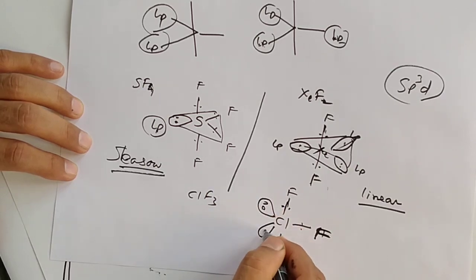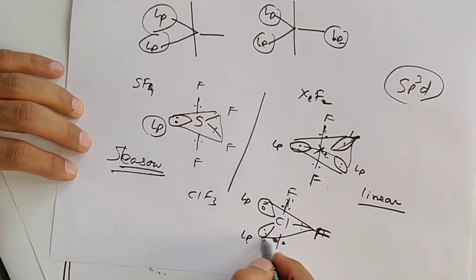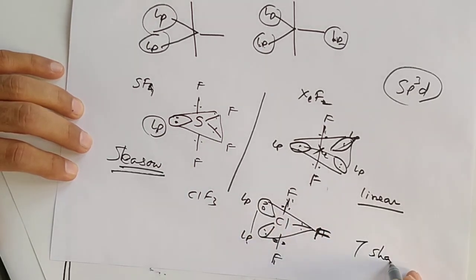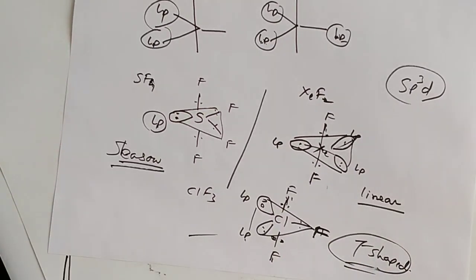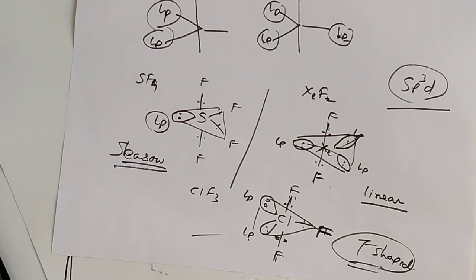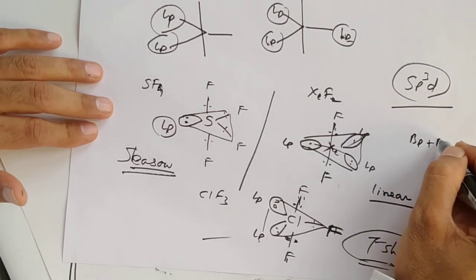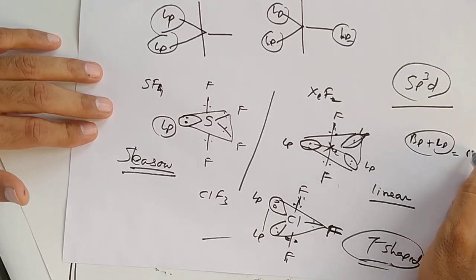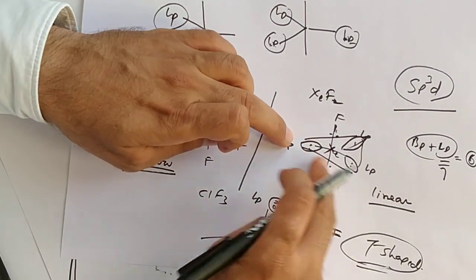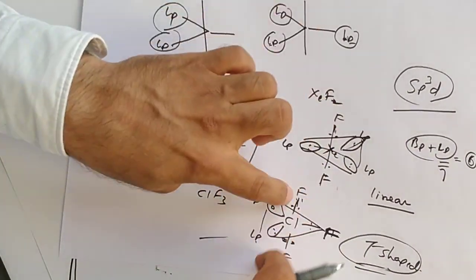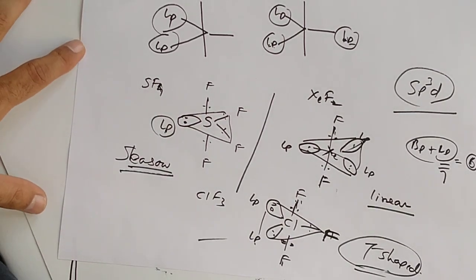So remaining are 4. So two lone pairs come not on the axis but in the plane. So which is T-shaped. Understood? sp3d hybridization occurs, and in that there may be lone pairs, because sp3d means the total of bonding pairs and lone pairs should be 5. Whether lone pairs are 1, 2 or 3, they always come in the plane, never in the axis.